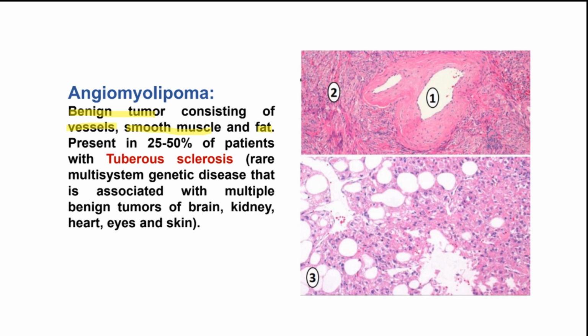Now I attached 2 microscopic pictures on the right that would consist of these 3 components. A very high yield information that you should know about is that 25 to 50% of patients with a rare genetic disease known as tuberous sclerosis would most likely have angiomyolipoma. Now, in regards to this rare genetic disease, this is associated with a lot of benign tumors in the brain, in the kidney, in the heart, in the eyes, the skin, and the lungs.